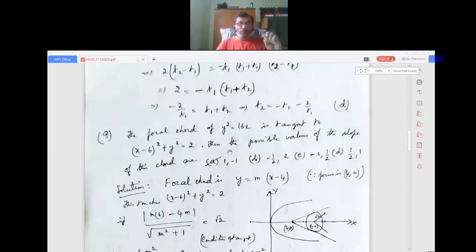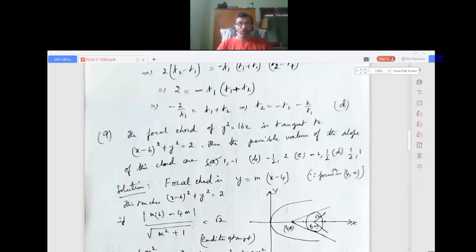The focal chord of y squared equals 16x. What is the focal chord? The chord of the parabola which is passing through the focus. That is called the focal chord. The focal chord of y squared equals 16x is tangent to (x minus 6) whole squared plus y squared equals 2. Then the possible values of the slope of this chord are 1 comma minus 1, minus half comma 2, minus 2 comma half, half comma 1.